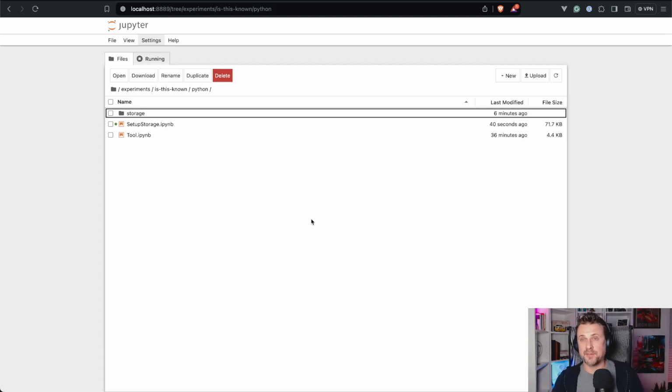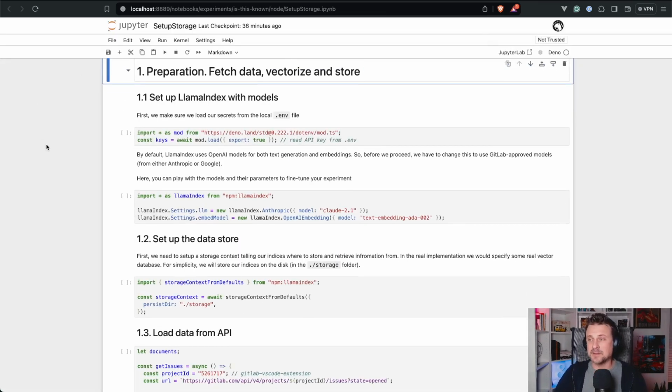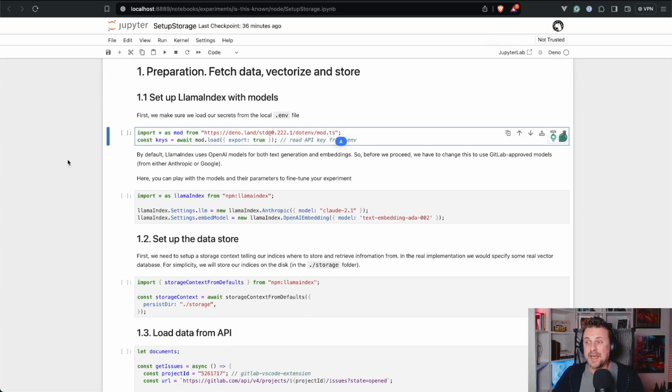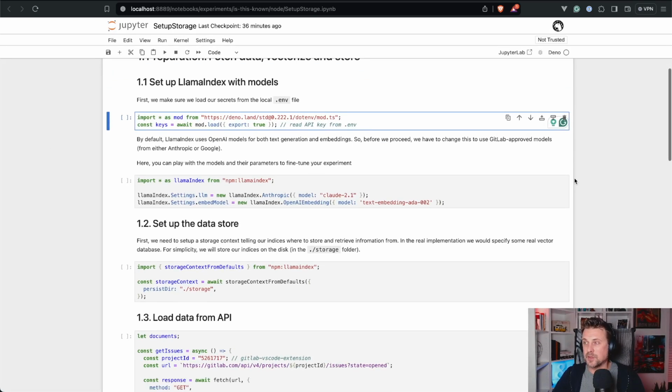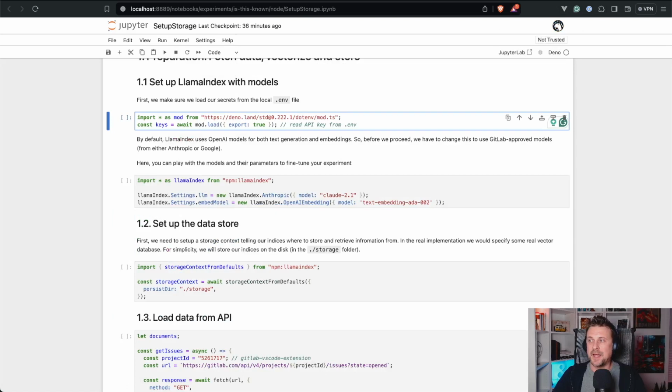Before we wrap this one up, let me demonstrate the node environment. I said that you can write node and work with a node environment. So let's open exactly the same notebook in the node folder. It has the same titles, the same markdown, but it's working with TypeScript instead of Python. You see this little Deno label here. If you go to the Python one, it will say Python 3. It indicates the kernel that this particular Jupyter notebook is working with. It runs on exactly the same web server, but with a TypeScript environment.